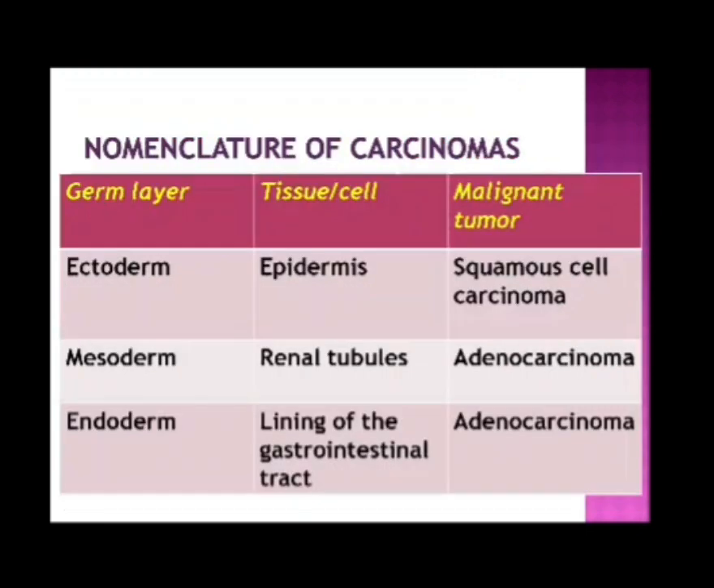Nomenclature of carcinomas: if they originate from ectoderm, meaning epidermis, then they are called squamous cell carcinoma. If derived from mesoderm, for example renal tubules, then they are called adenocarcinoma. If derived from endoderm, meaning the lining of the gastrointestinal tract, then they are also called adenocarcinoma.